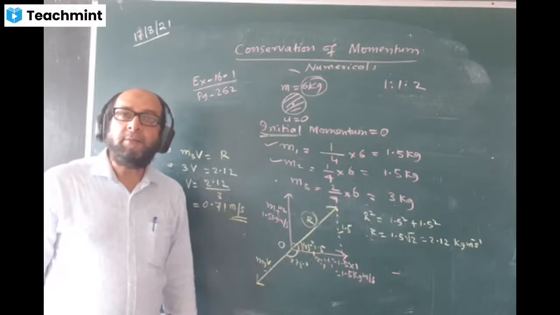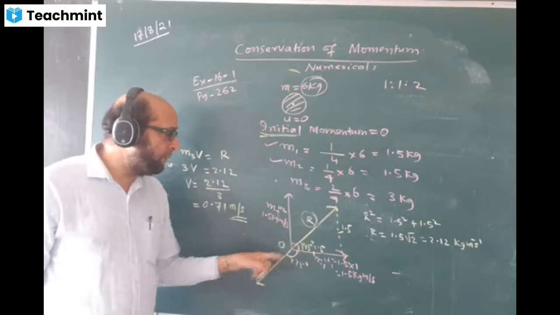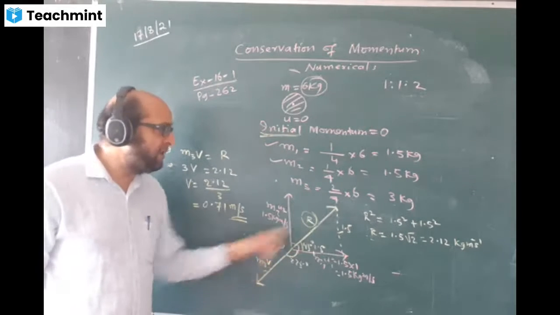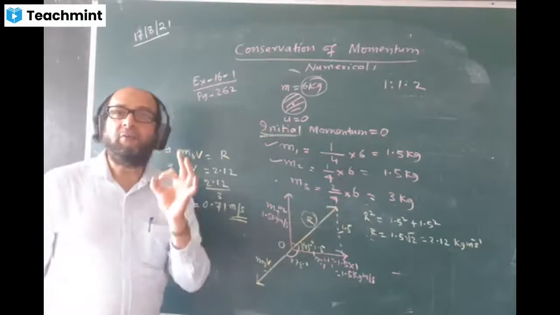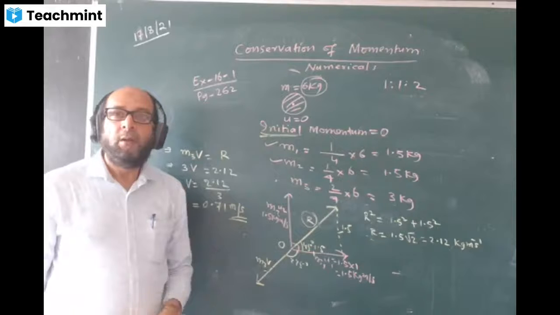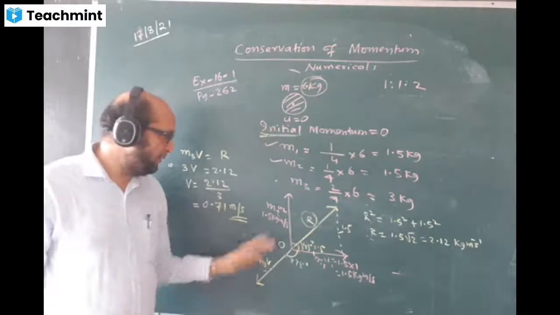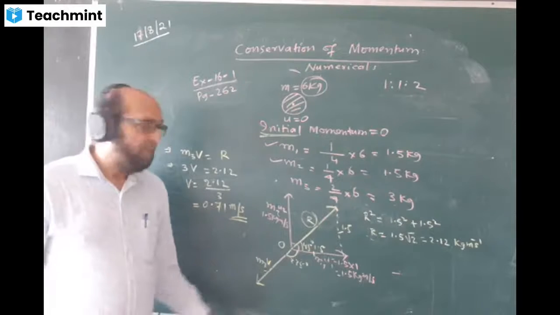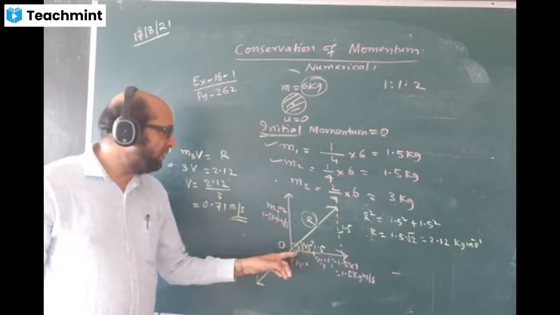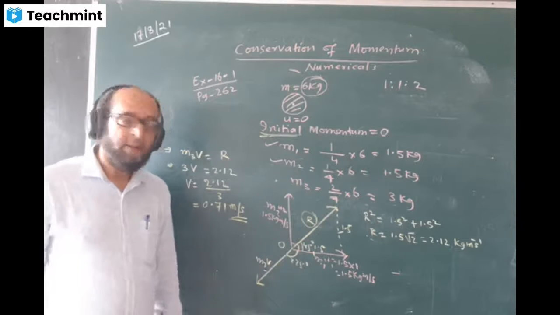Your third fragment must be exactly equal in value to R and must be in the opposite direction, so that these two cancel each other and the answer comes 0. Why do we want the answer to come 0? Because the initial momentum is 0, the final momentum we have to make 0. For that only I am doing it. So this angle I am calculating 45 degrees, and the remaining angle will come 180 minus 45, that is 225 degrees.